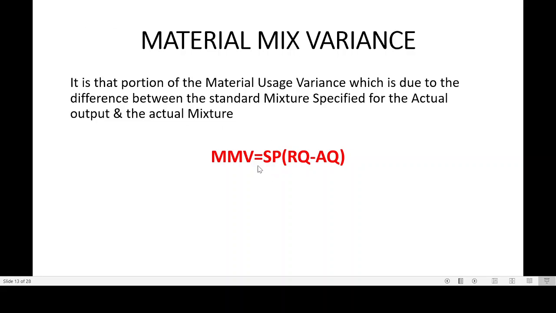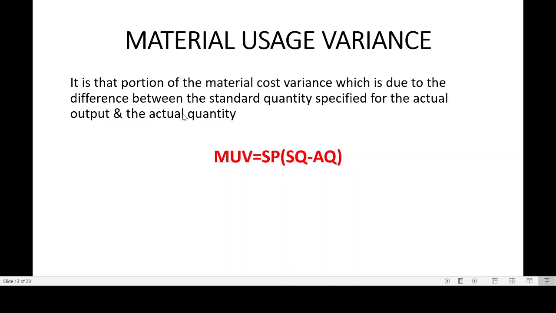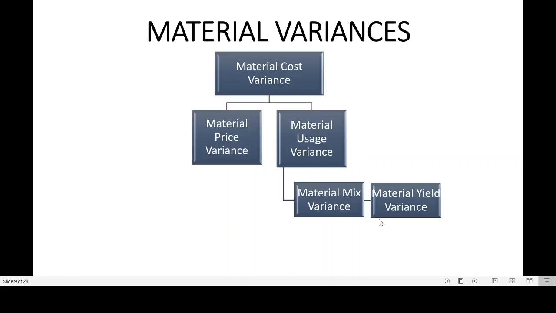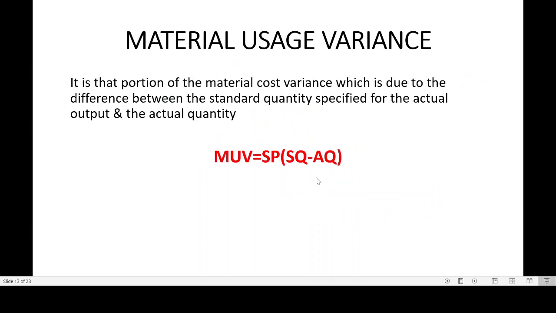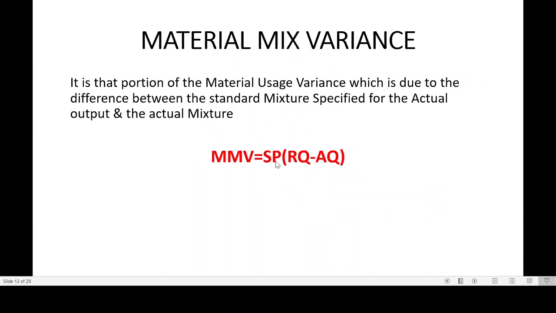So what is your formula? Again, this is related to quantity, because this is a sub variance of usage. So quantity will get changed, meaning price will remain the same. Standard price into bracket RQ, that is revised quantity, minus actual quantity.